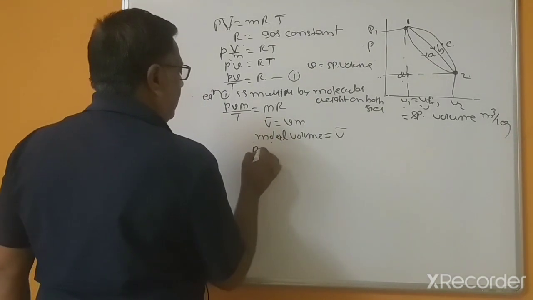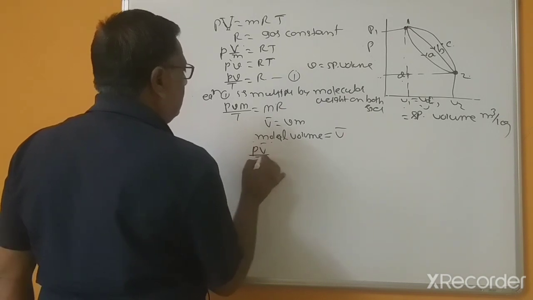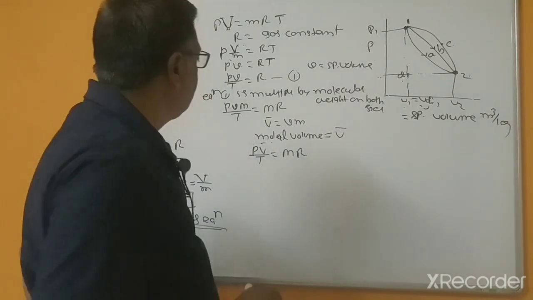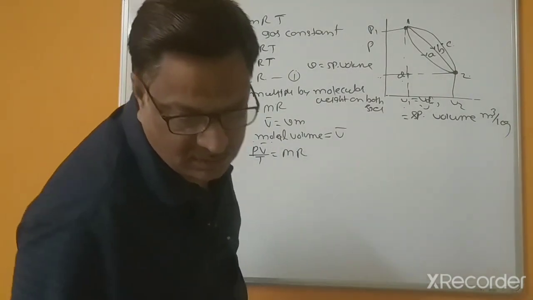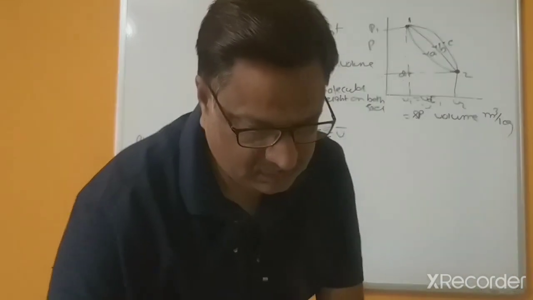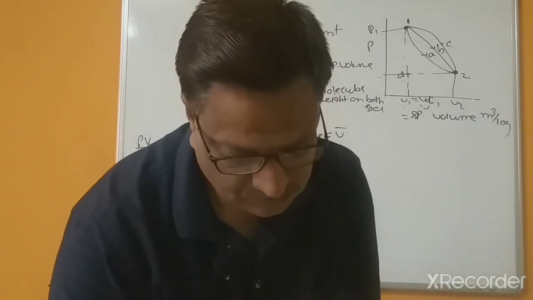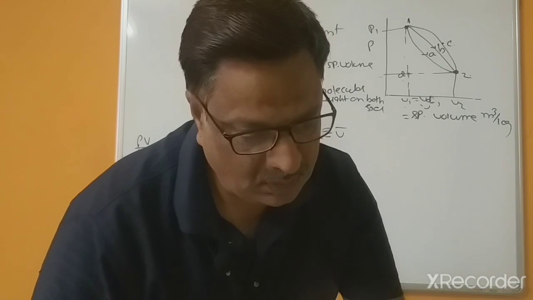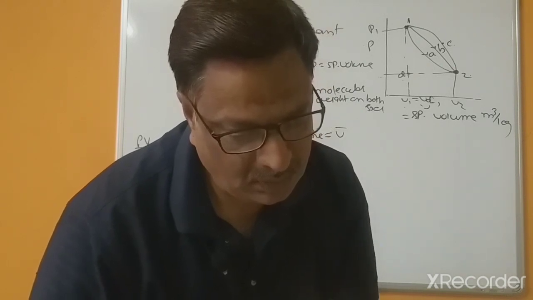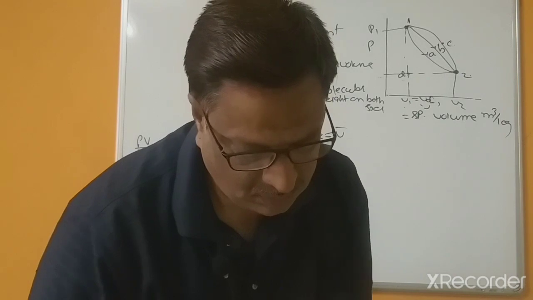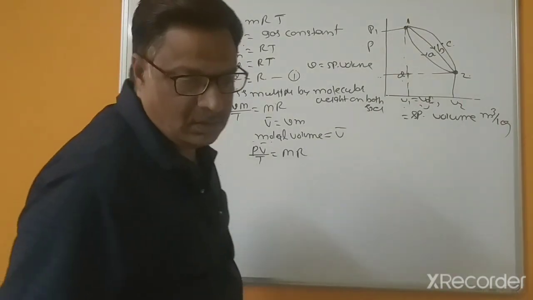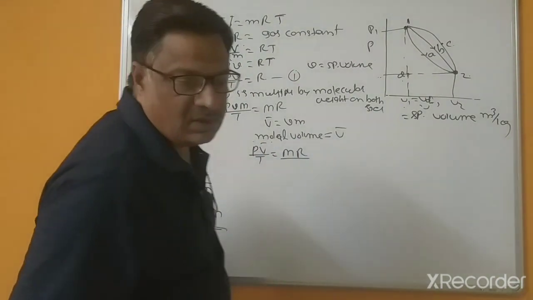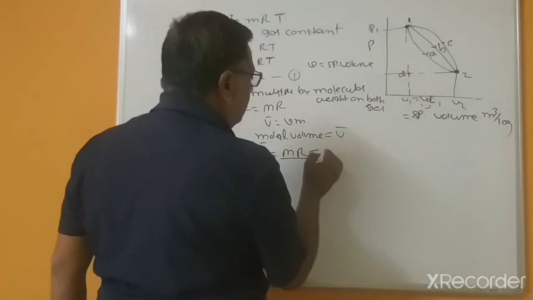So that's why we can write PV dash divided by T equal to M into R, and this M into R is known as R dash.